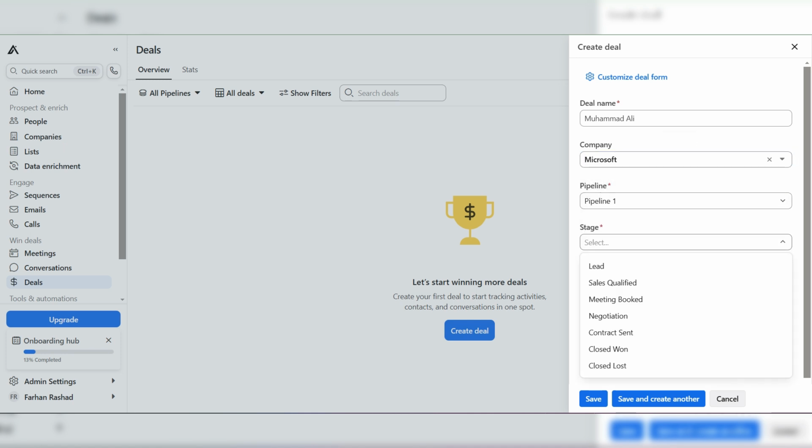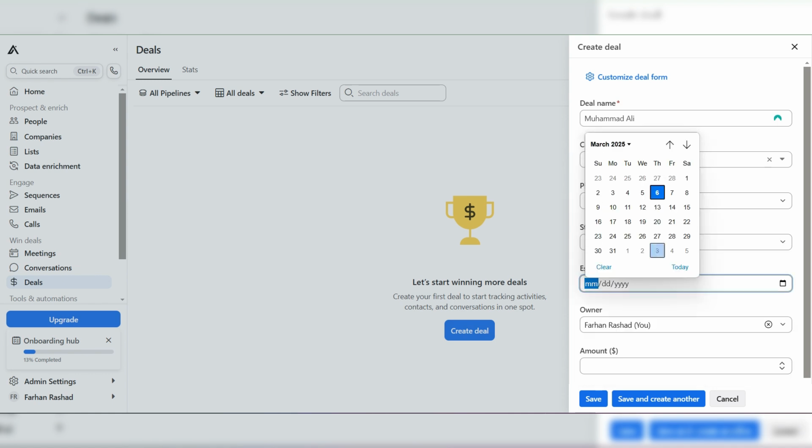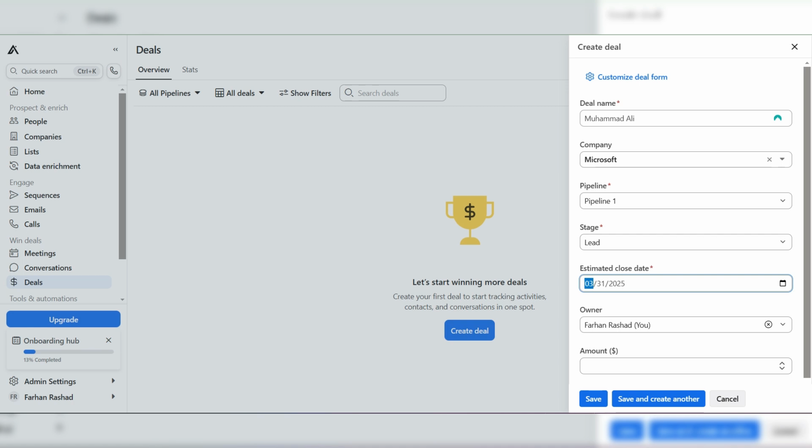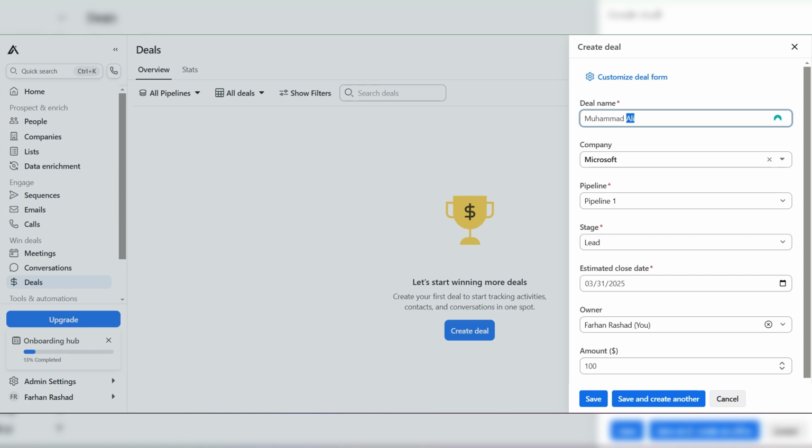The pipeline stage, what will be the lead? It will be estimated closing deal. I have mentioned this one. Owner is Farhan and the amount is 100 USD. The deal name is Muhammad Ali. I have mentioned.